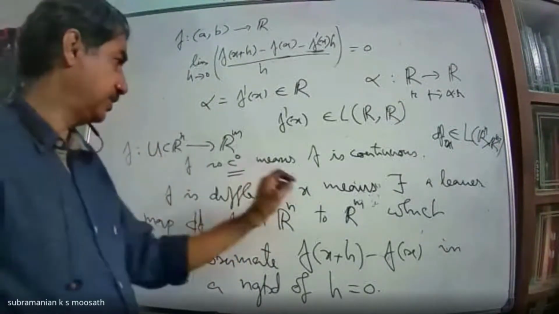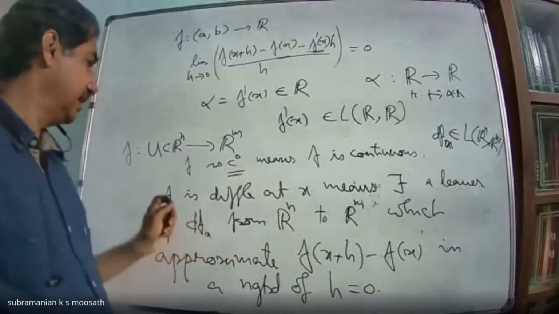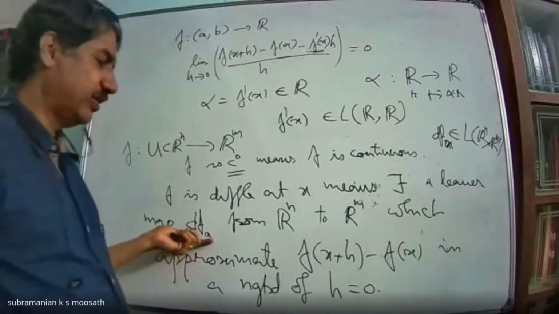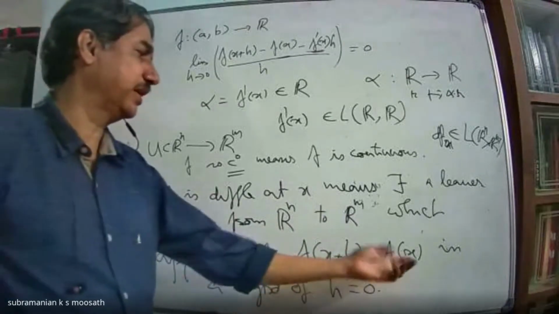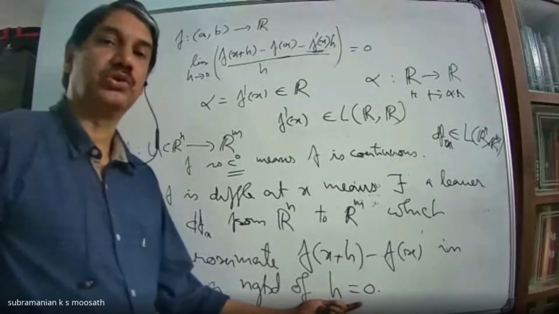So derivative exists at x means there is a linear map, I denote it by dfx from Rn to Rm, which approximates f(x+h) minus f(x) in the neighborhood of h equal to 0.